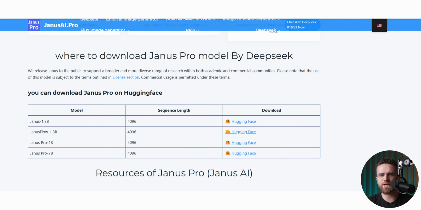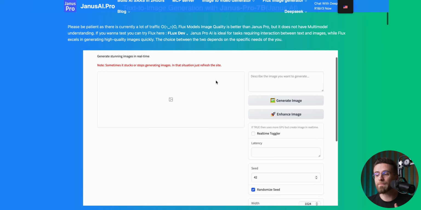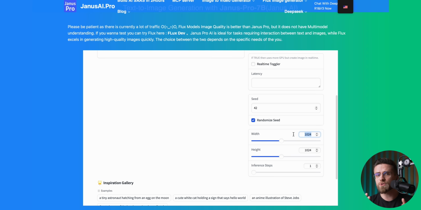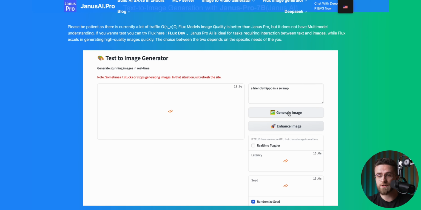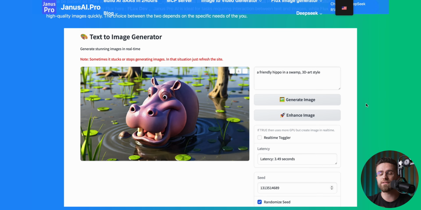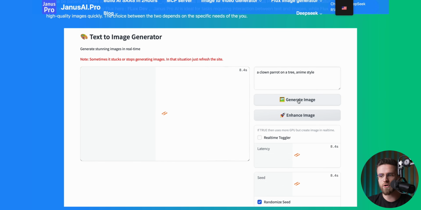Since the model is public and open source, there is no single main website where you can just go and use it. You kind of have to search for community-run sites where someone has kindly hosted the model. I managed to find one, but since the interface can vary from site to site, I will just focus on what Janus can do. It can definitely generate images. It also supports different styles, but you'll have to manually type in the style you want. It follows prompts pretty well.